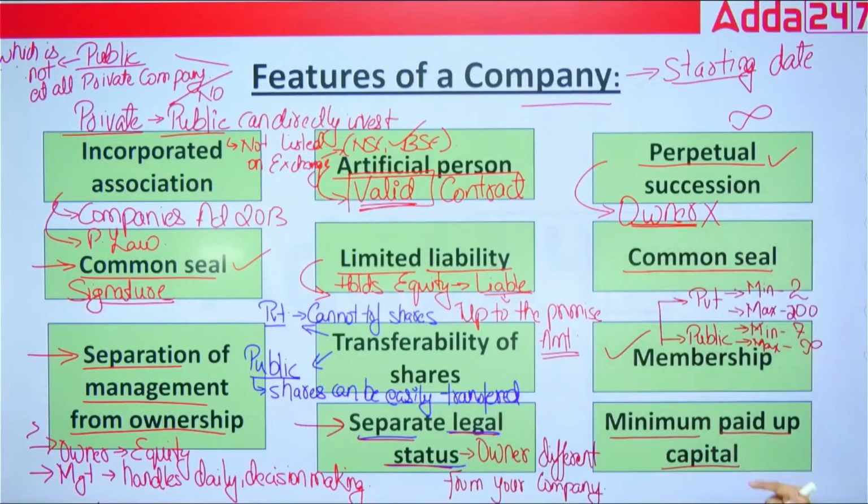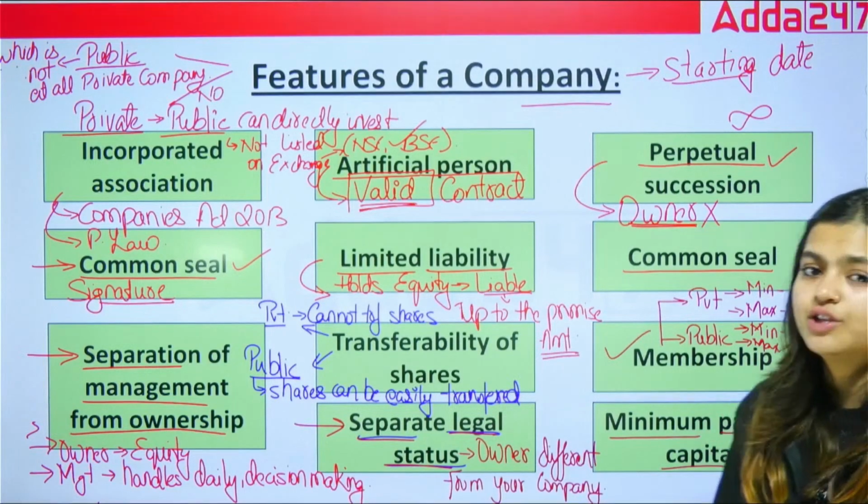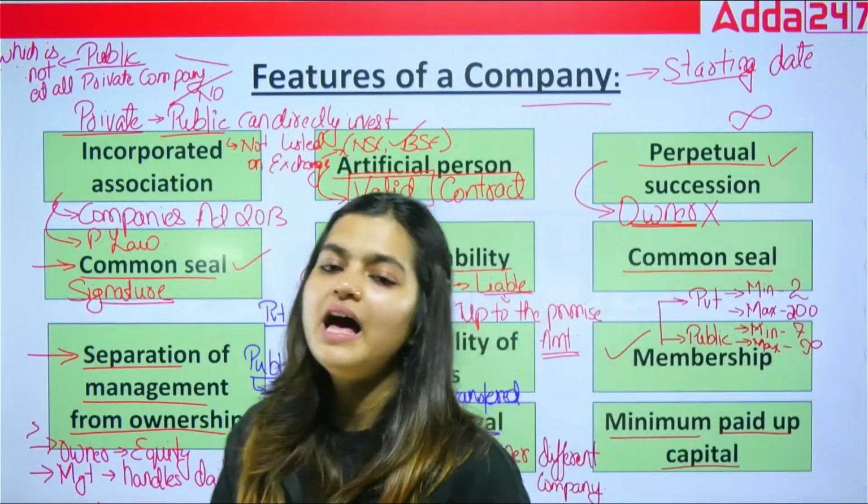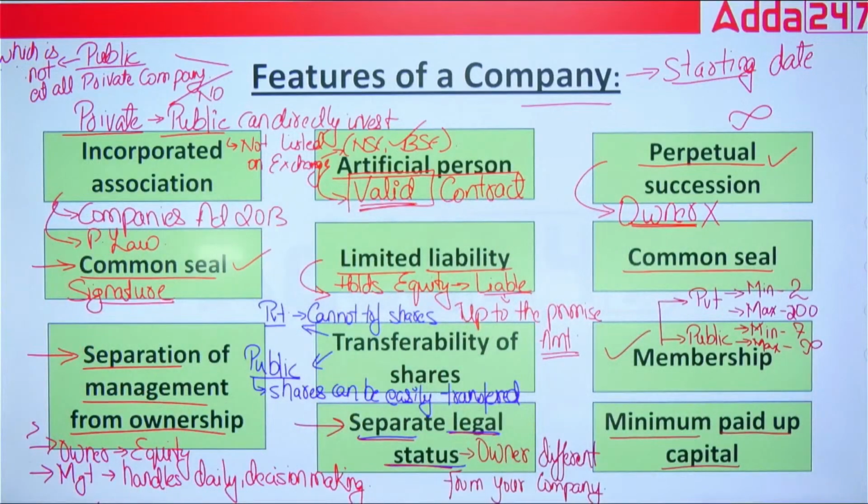After that, we have seen the membership. For the private company, minimum membership is 2, maximum 200. For the public company, minimum 7, maximum infinity. For the minimum paid up capital, there is no such requirement after the Amendment Act 2015. So these are the features. You have to retain all of the features of a company. Okay, chaliye.